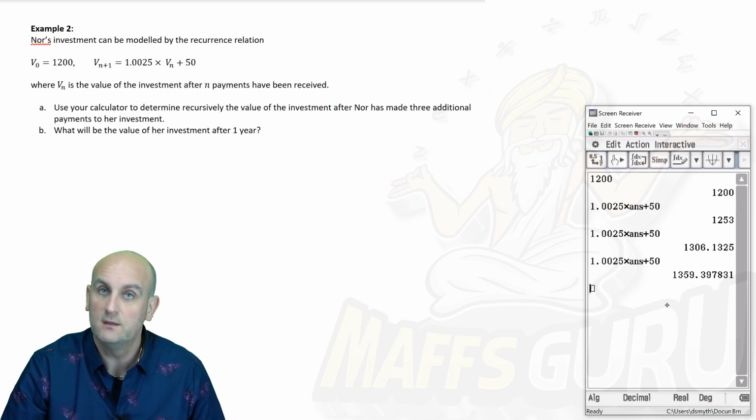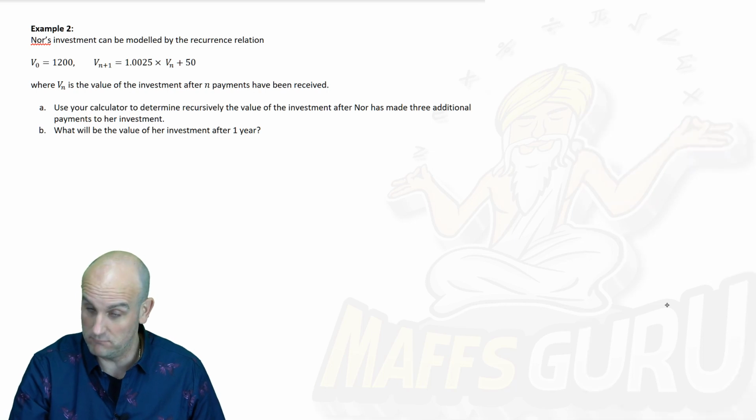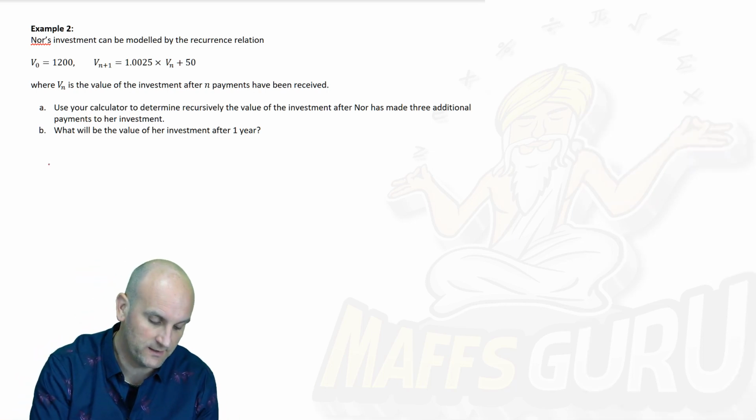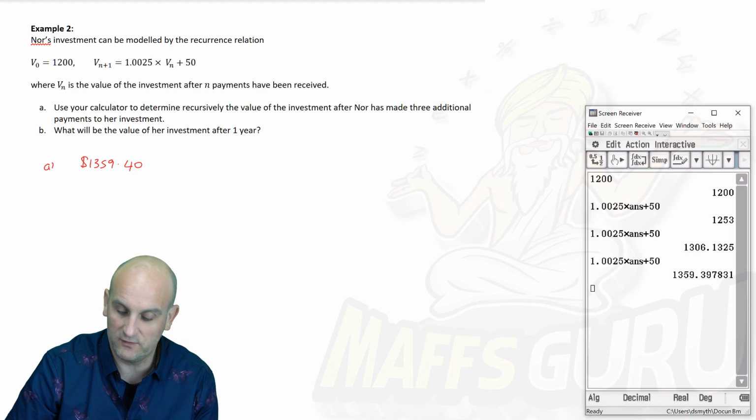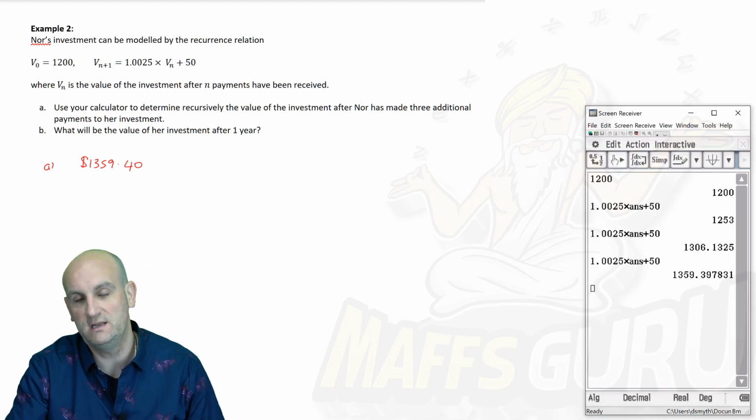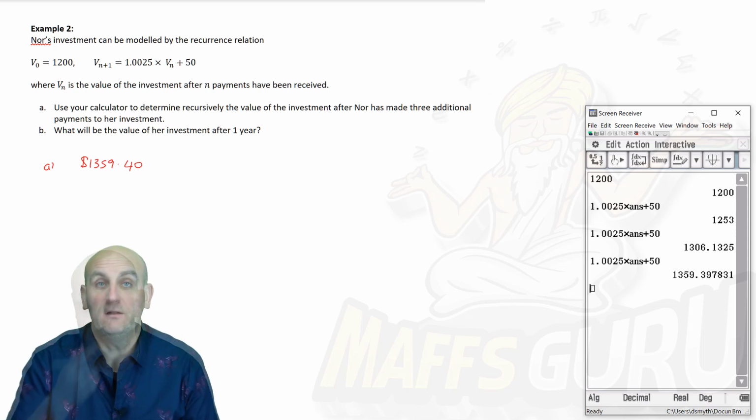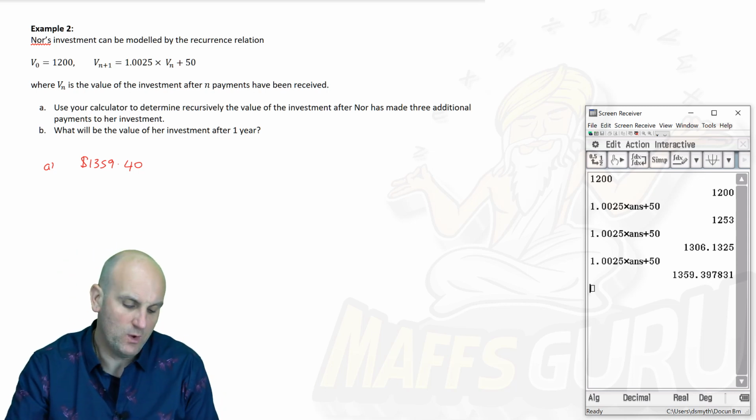$1,359.40. There we go. So just by paying in 150 bucks, she's gained $9 in interest. Doesn't sound a lot, really, does it? But every penny matters. So my answer to part A would be $1,359.40. Again, please be very, very careful here, ladies and gentlemen. Money is always rounded to 2 decimal places unless the question says otherwise. Now, leaving the calculator on my screen, it says what will be the value of her investment after 1 year.